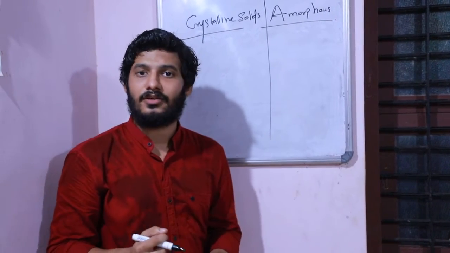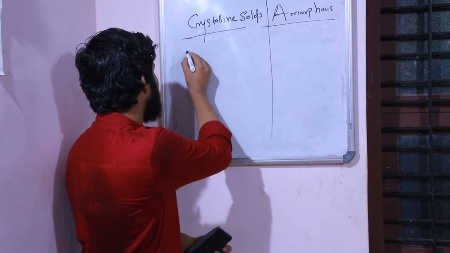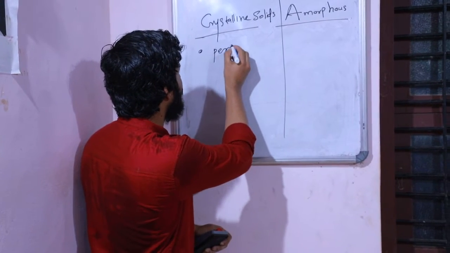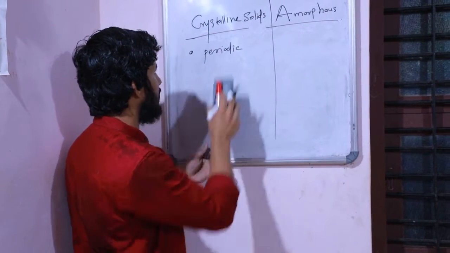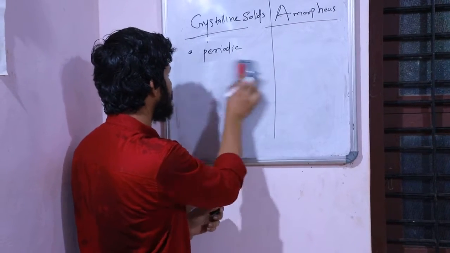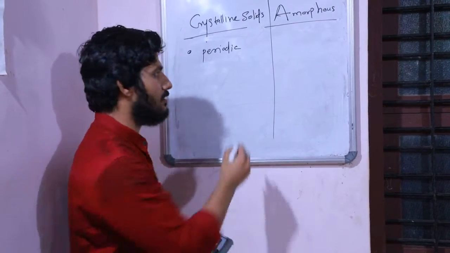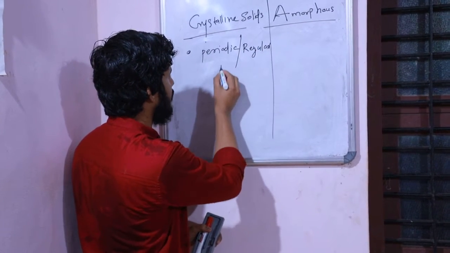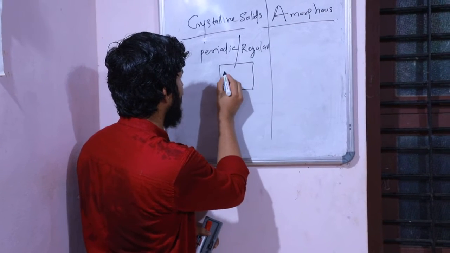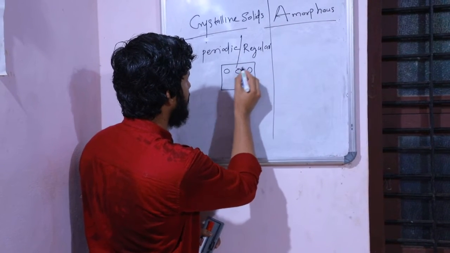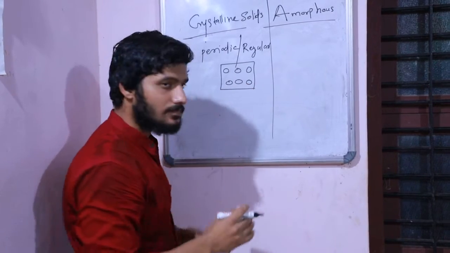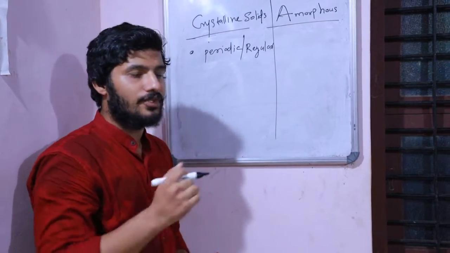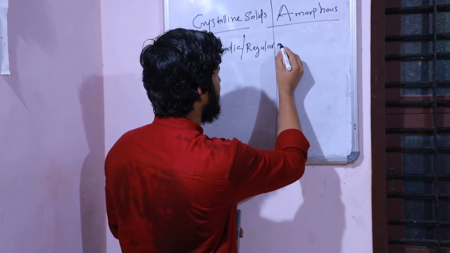What do you mean by a crystalline solid? A crystalline solid means the constituent particles are arranged in a periodic or regular manner. For example, the constituent particles in crystalline solids are in a regular manner. But in the case of an amorphous solid, the constituent particles are not arranged in a regular manner.